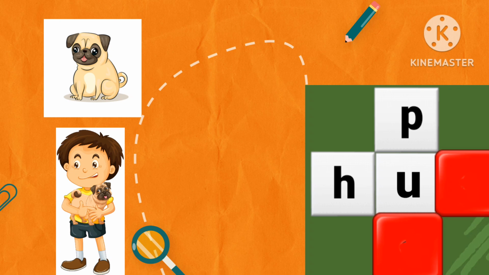Which letter is missing? G. Letter G. So you have to drop letter G twice. Once for pug and once for hug. Let us frame a sentence with these words. Dan gave a hug to his pug.